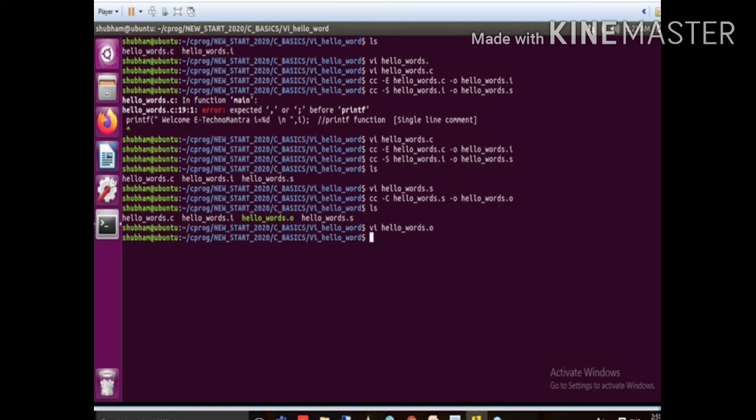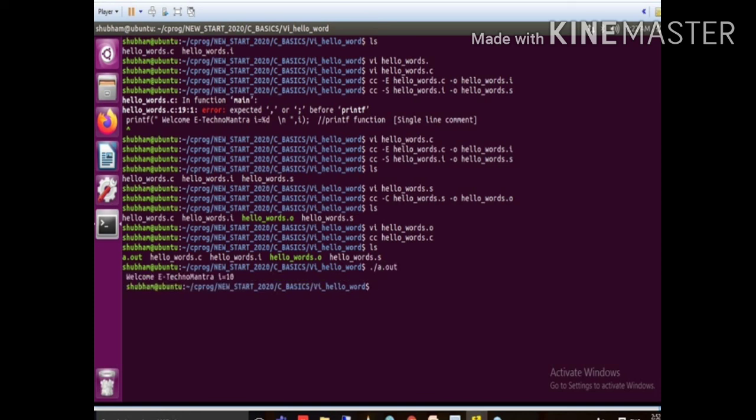Just the last stage is the linker. So what will the linker do? The linker links the library and your OS file with your .o file. So the linker is responsible only for adding the OS related file and library related file. That's it. Once this stage is done, when you compile your code hello-world.c and execute, it generates one a.out file. Now you can run this file with ./a.out. It will print welcome eTechnomantra i is equal to 10.